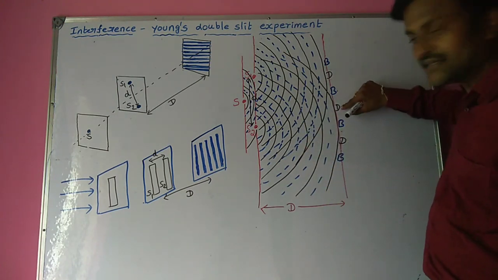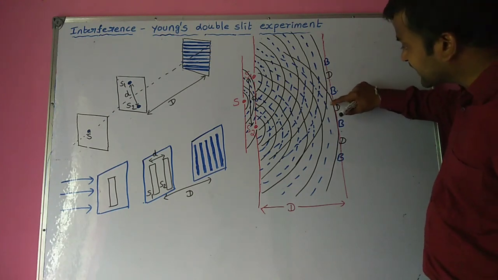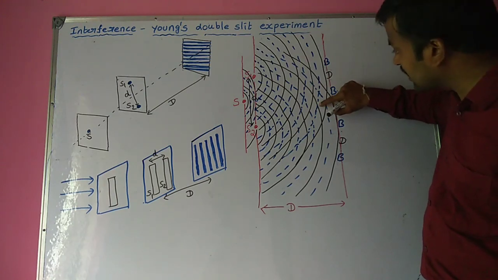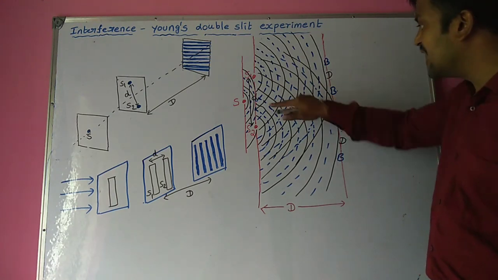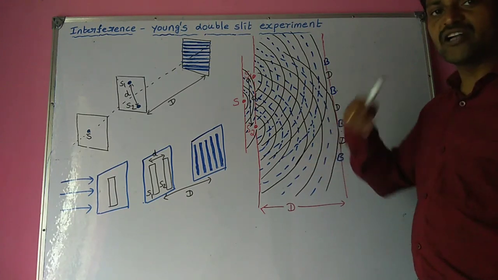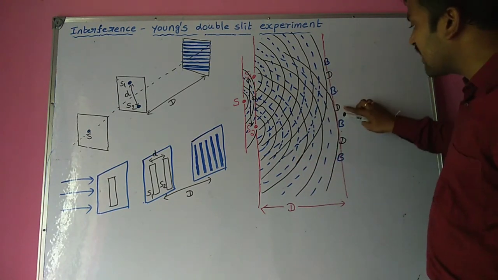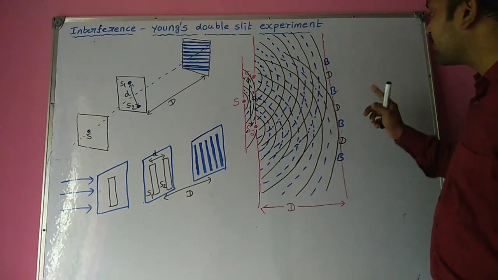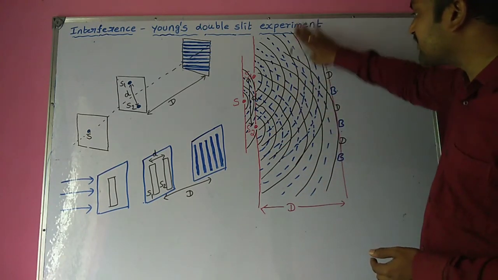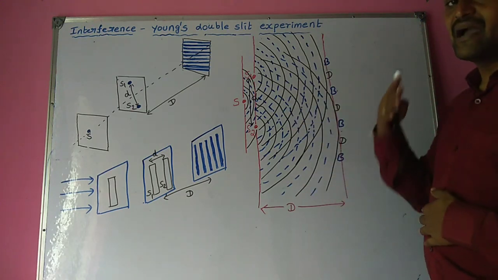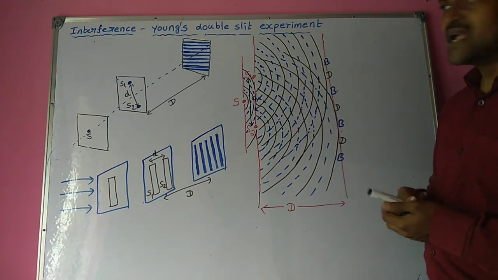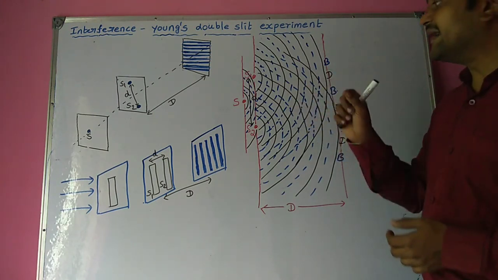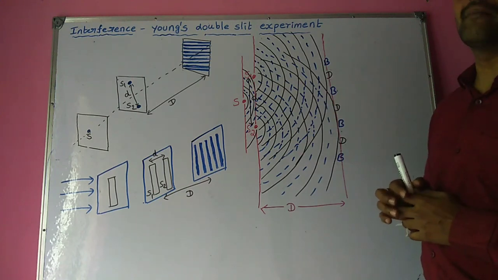If you observe at D, D means dark region, where the crest of one wave, that is the continuous line, coincides with the dotted line. Here also the continuous line coincides with the dotted line. Like that, where the crest of one wave falls on the trough of another wave, the dark region forms. Where the crest of one wave falls on the crest of another wave, the bright region is formed. In this interference pattern, you can observe continuous bright and dark regions. These are called interference fringes or interference bands.